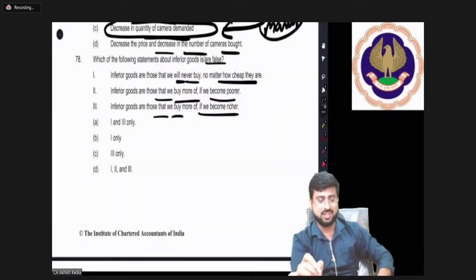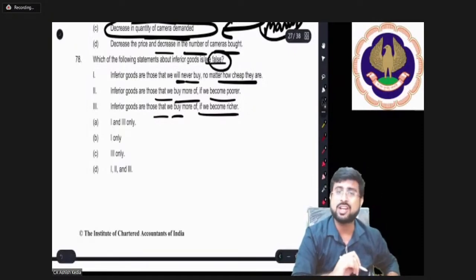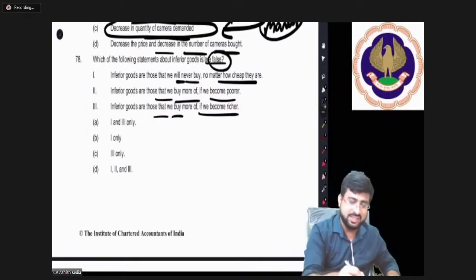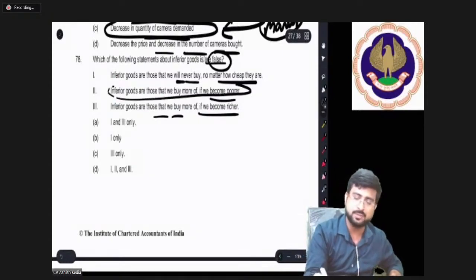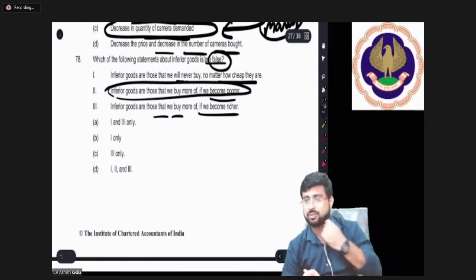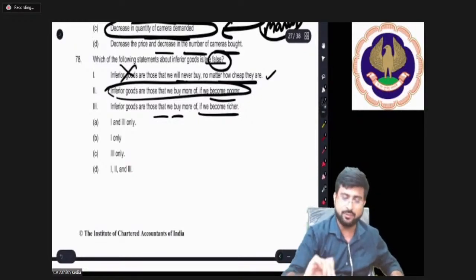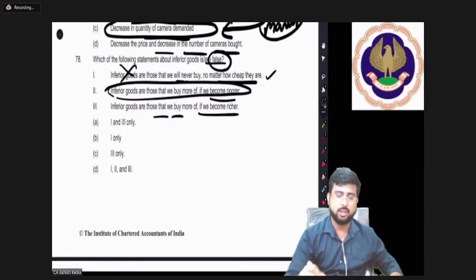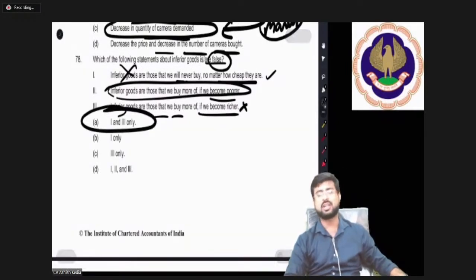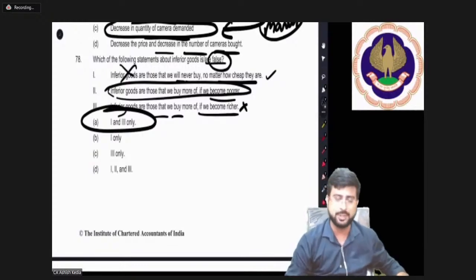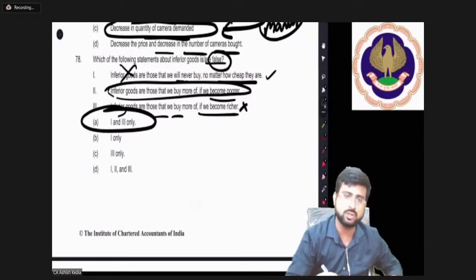So guys, we are asked to write what is false, not what is true. This is absolutely correct, that you will buy more of inferior goods when you become poorer. So 'no matter how cheap they are' is incorrect. You will have to buy if your income is low. So 1 and 3 are false. This is the correct answer, dear friends, which is justifying both the points to be false.